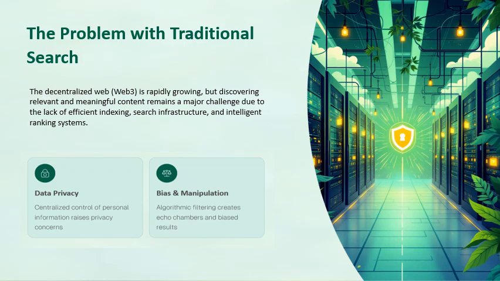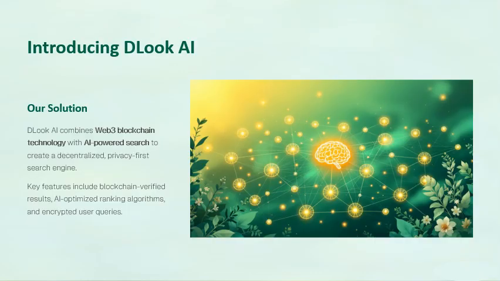Hi everyone, I am Jugraj Singh Bali from the Department of Computer Science and Engineering, and this is our capstone project, DLook AI. The problem we are solving is with the traditional search engines used in Web 2. With the growth in Web 3 and decentralization, discovering relevant and meaningful content remains a major challenge, and data privacy is also a main concern for users. For Web3, efficient indexing and search infrastructure is missing, which we have built in our project DLook AI.